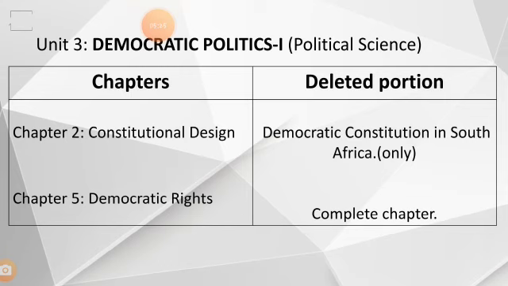That is the first. Second, only half the content is there. Fine. Again, Constitutional Design, in which I have just told you what is to be learned. And Electoral Politics is there, and Working of Institutions. Democratic Rights is again completely deleted here. Hope you are getting what I am saying here.